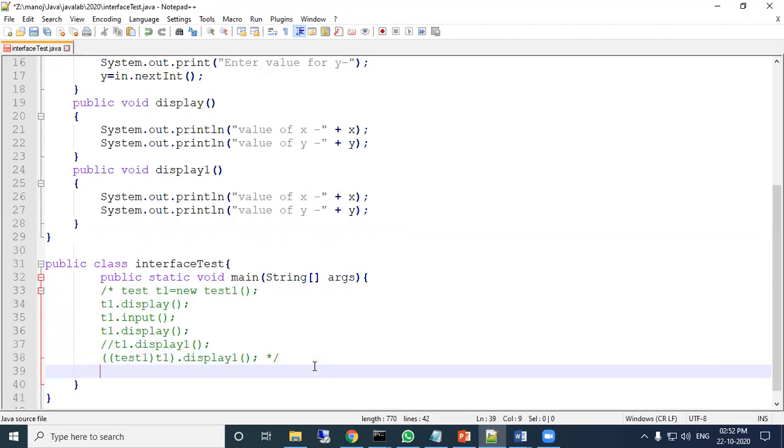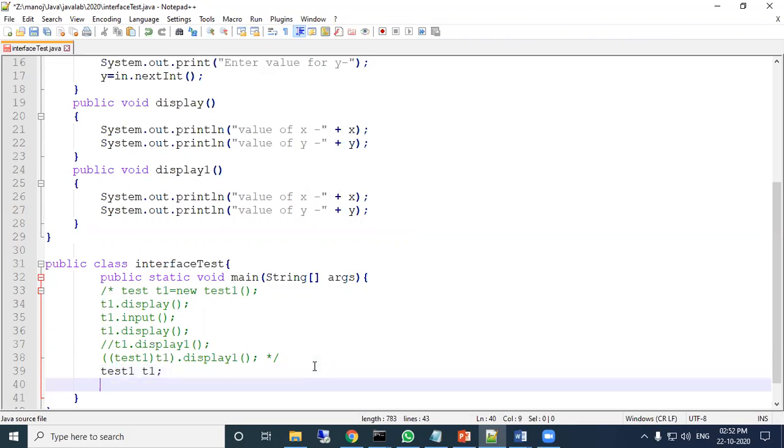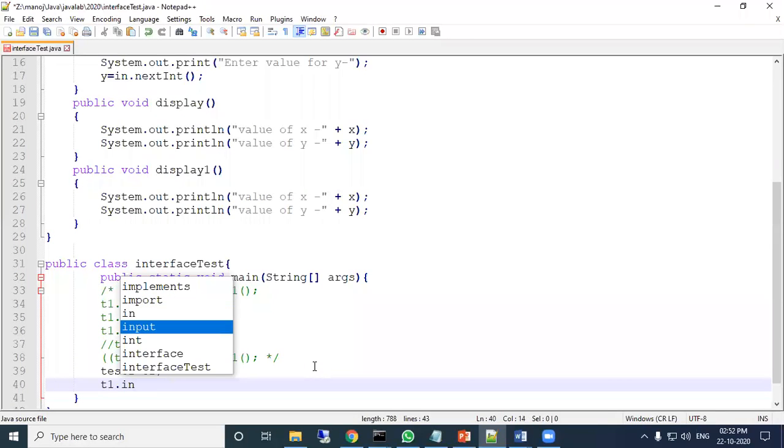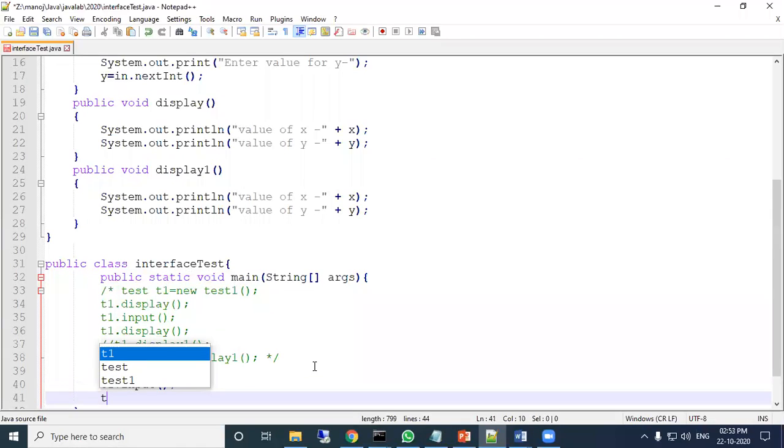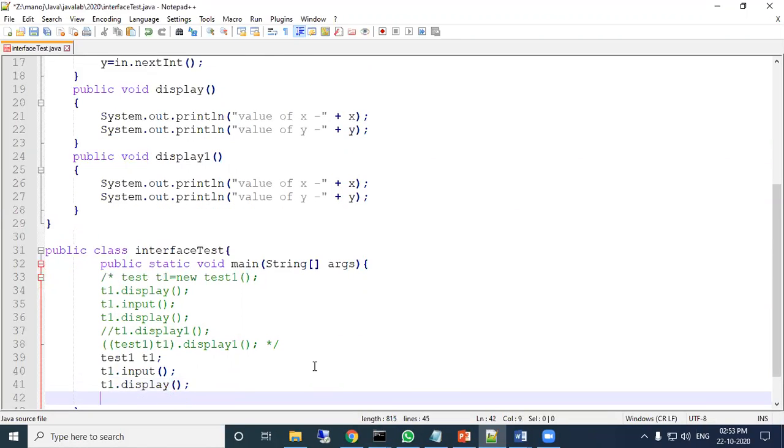Here we will write Test1 t1, then t1.input, t1.display, t1.display1.